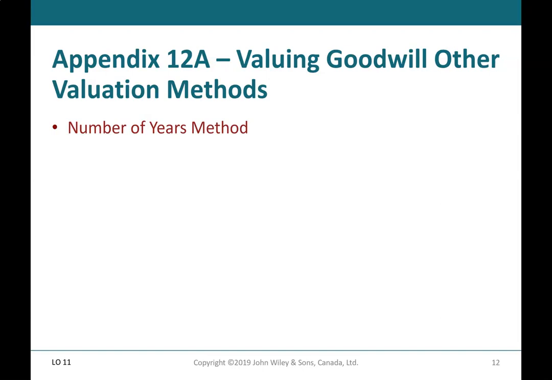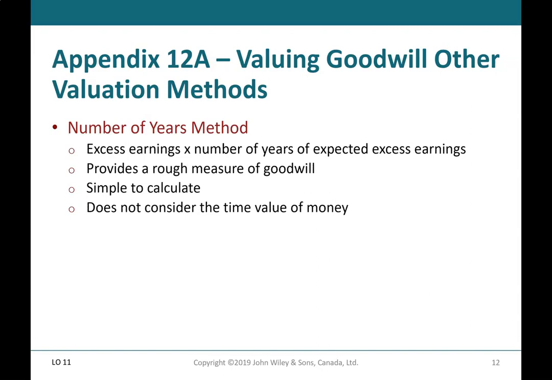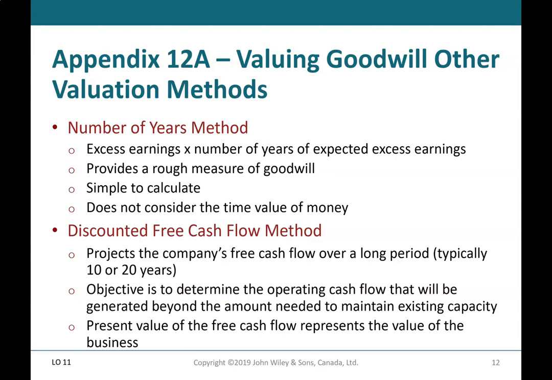Appendix 12A, Valuing Goodwill, Other Valuation Methods. Number of years method: excess earnings multiplied by X number of years of expected excess earnings provides a rough measure of goodwill. It is simple to calculate but does not consider the time value of money. Discounted free cash flow method: projects the company's free cash flow over a long period, typically 10 or 20 years. The objective is to determine the operating cash flow that will be generated beyond the amount needed to maintain existing capacity. The present value of the free cash flow represents the value of the business.